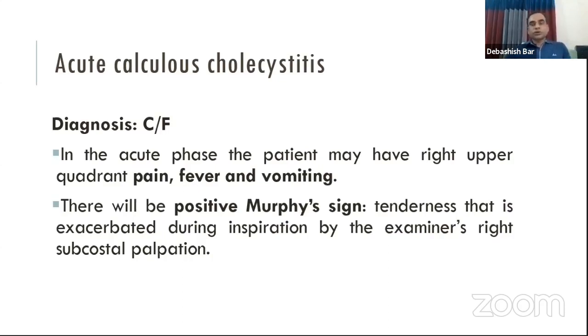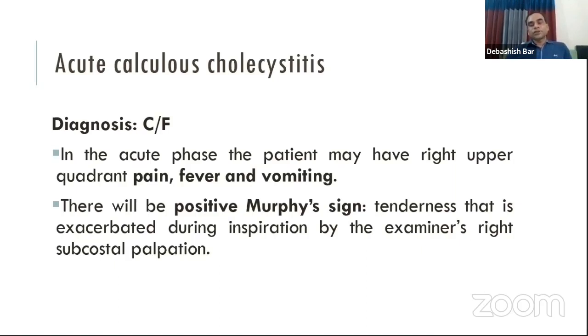Pain is the most common presentation of acute calculus cholecystitis, and in the acute phase, the pain will be present for more than 24 hours. It will also be associated with fever and vomiting. On examination, we will find a positive Murphy's sign.